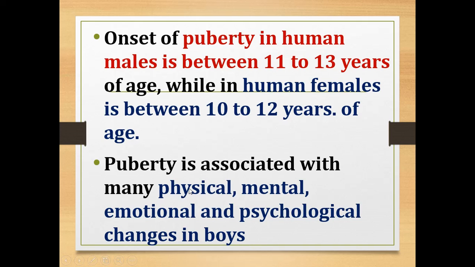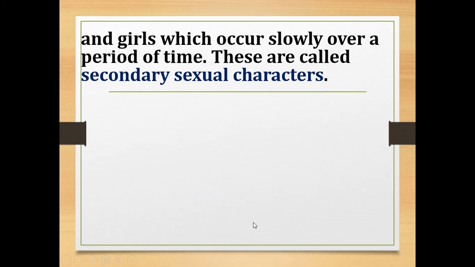The changes which occur during this period are called secondary sexual characters.